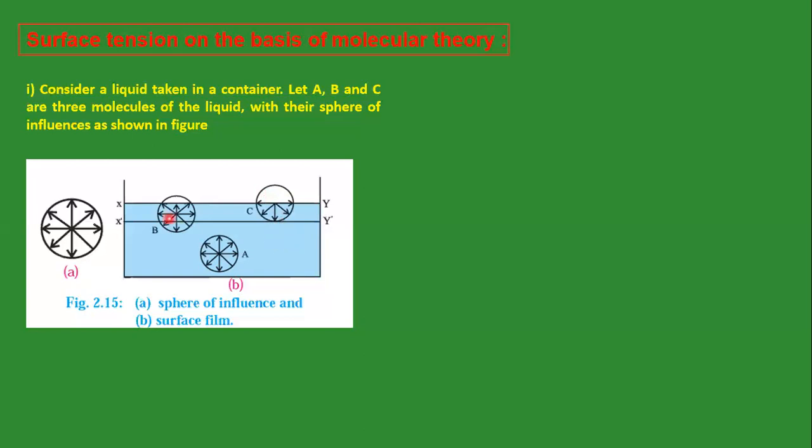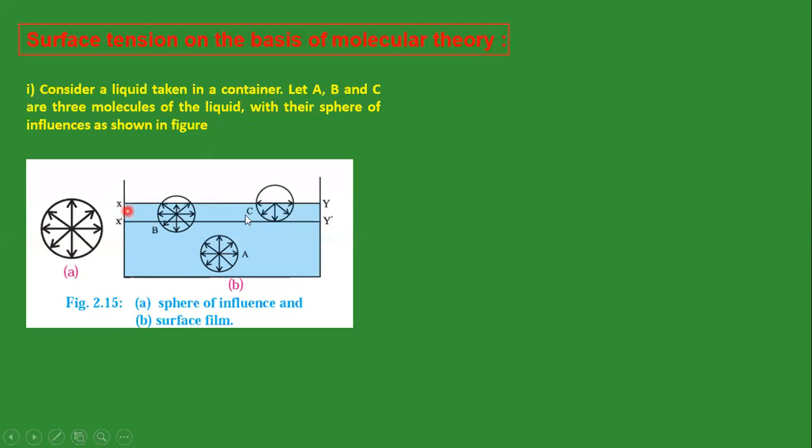So for the molecule on the surface, molecule C, as well as the molecule close to the surface, molecule B, the force is acting in the downward direction. It means that molecule C as well as molecule B try to go inside the liquid.